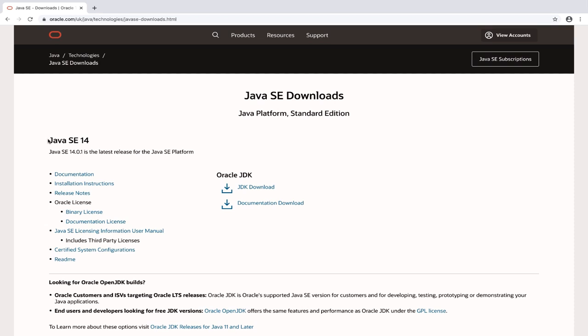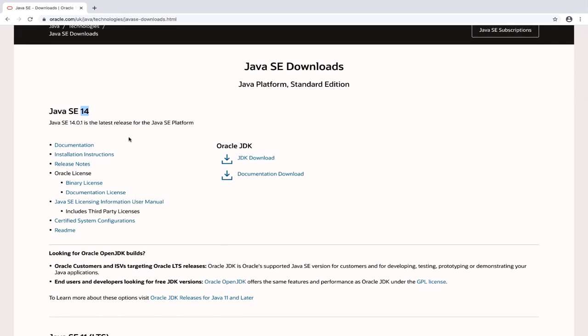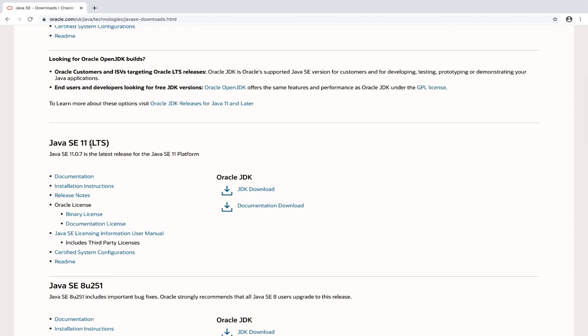So right here, remember, I showed you that the latest version is Java 14. And you have a bunch of links. So let's find the long-term support. So Java SE 11, and right here you have the JDK download. So Oracle JDK and then download.